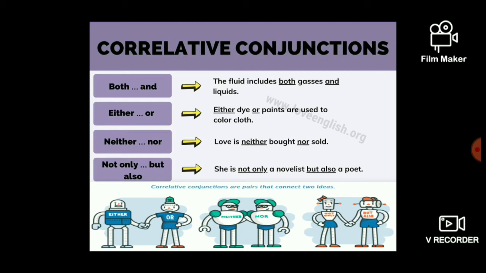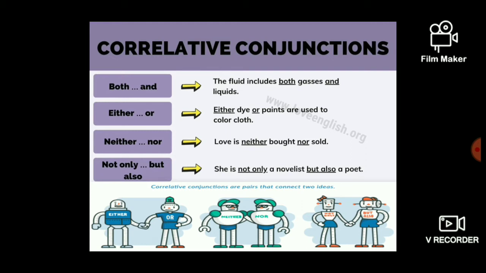for this case it's coming under a correlative conjunction. And now the third one, love is neither part nor soul. So here also it's equally given like neither part nor soul. So here they are using another correlative conjunction. Next one, it's also a different kind of correlative conjunction.